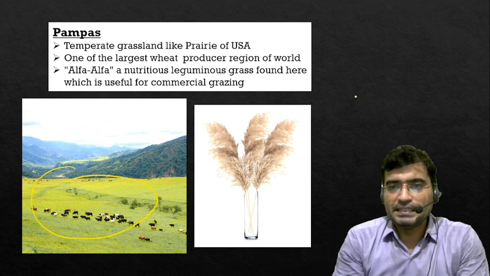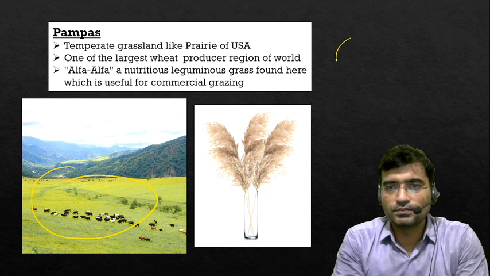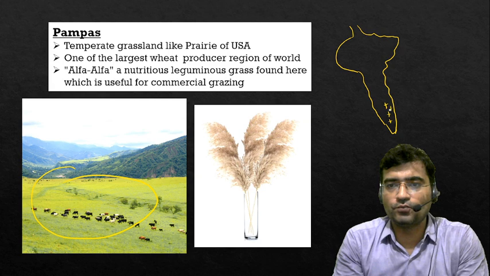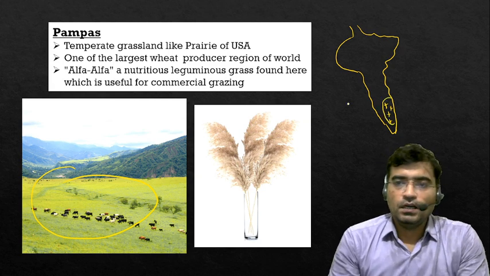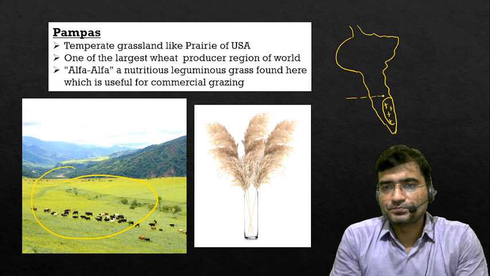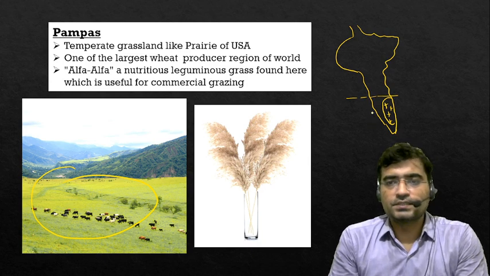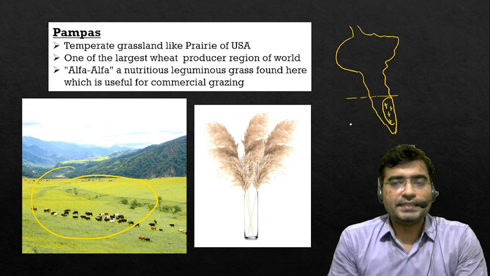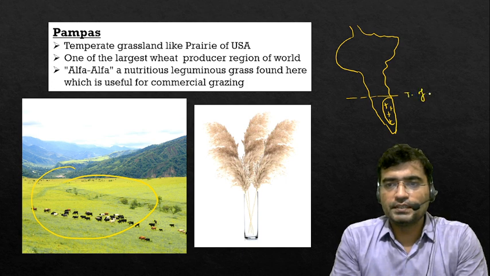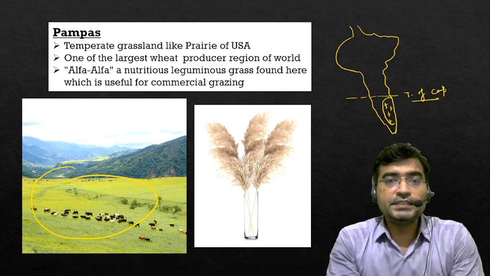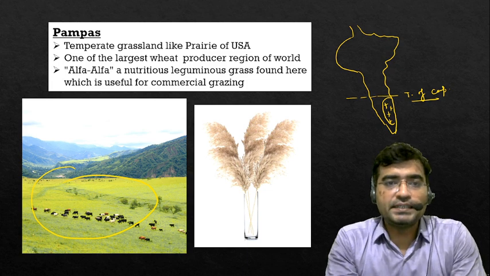For the Pampas area, you should first consider South America this way. So the Pampas is mainly located in the area of Argentina here, as it lies entirely in the southern hemisphere, and the area lies south of the Tropic of Capricorn, so this region falls under the temperate category.